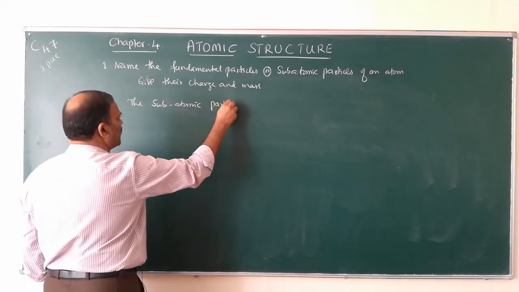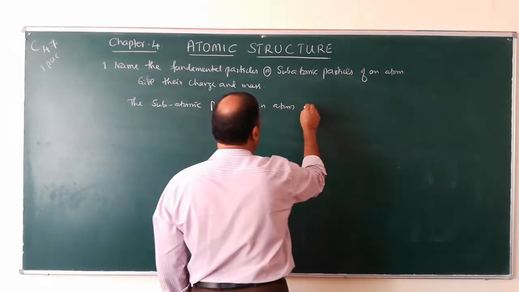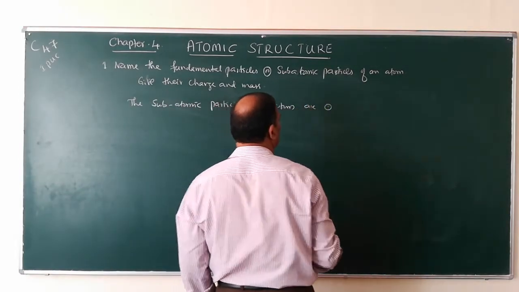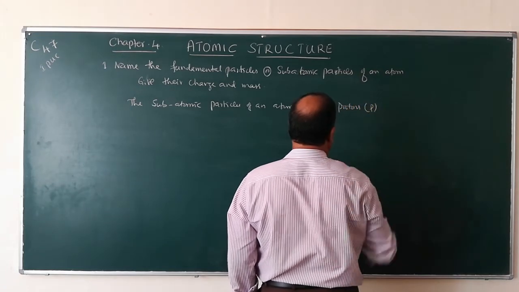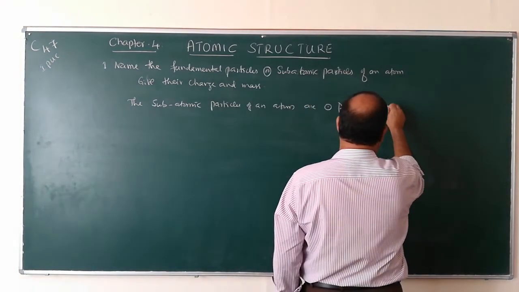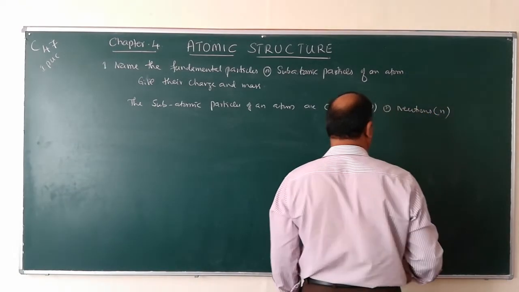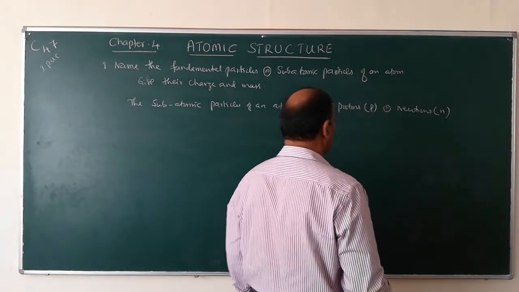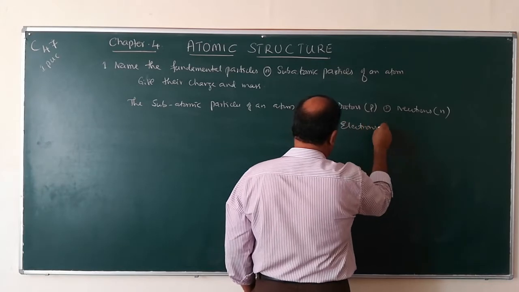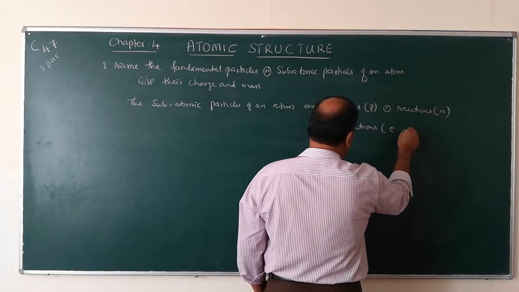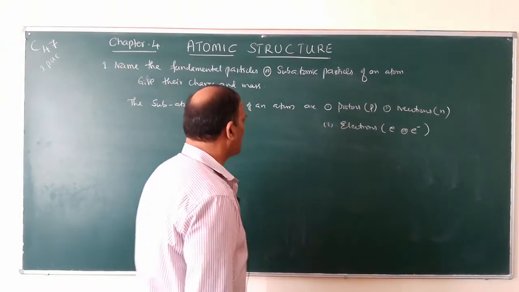The subatomic particles of an atom are: number 1, protons, in bracket write P. Number 2, neutrons, in bracket write small n. And number 3, electrons, in bracket write E, or it can also be written as E minus. E minus means electrons.